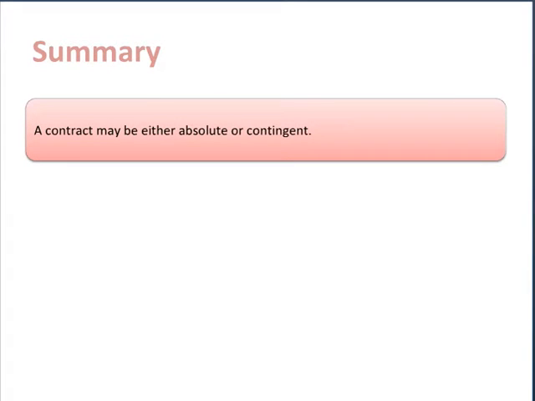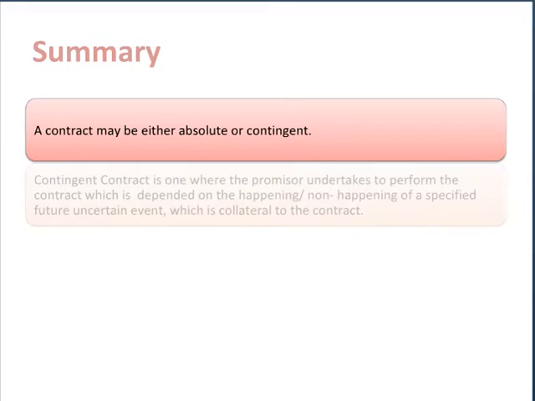So this was all our discussion about contingent contracts and quasi contracts. Now just to quickly summarize the whole discussion, a contract may be either an absolute contract or a contingent contract.